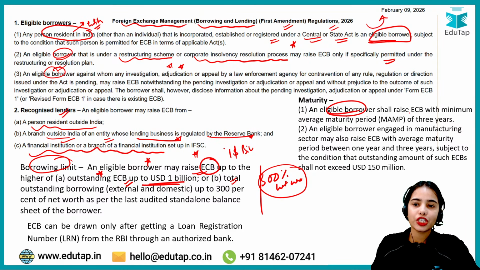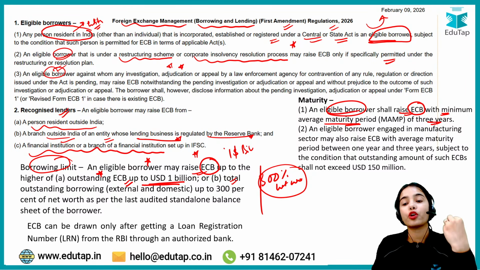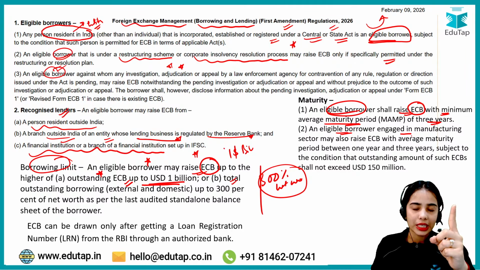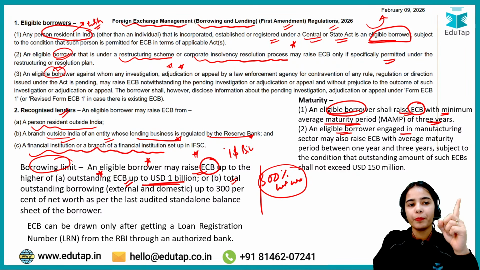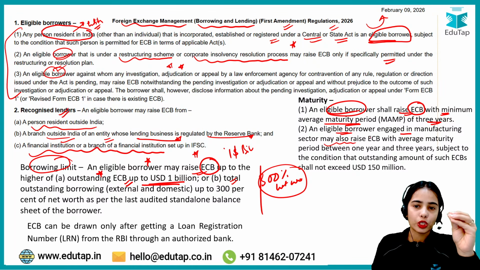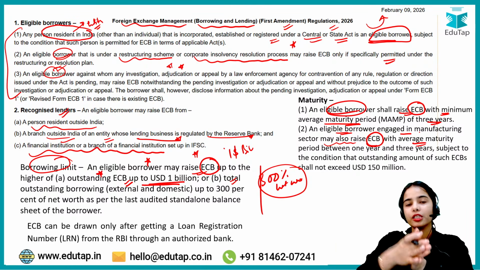An eligible borrower can raise external commercial borrowing with a minimum average maturity period of 3 years. If an eligible borrower is engaged in the manufacturing sector, they may also raise external commercial borrowing with an average maturity period between 1 year to 3 years.